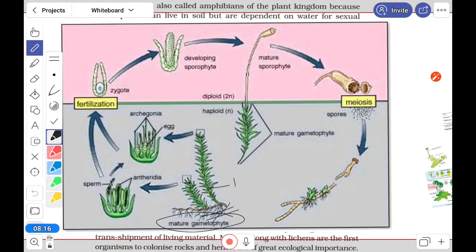It means that here the chromosome number is N. It is a haploid structure. Okay. Now this gametophyte will produce the gametes. Now look at here. This is its female part, and this is its male part. The female part will produce egg. This egg, obviously N it is. Here also the sperm also N.